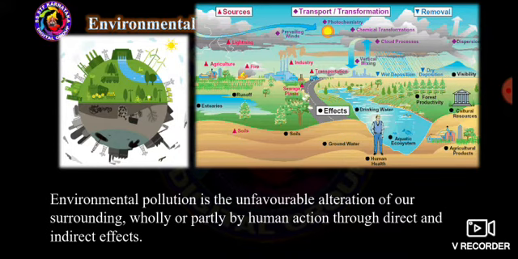Environmental pollution is the unfavorable alteration of our surrounding wholly or partly by human action through direct and indirect effects. Yes, we can agree with that. The environmental pollutions. Yes, we can see on the earth various kinds of pollutions which were made by the man.